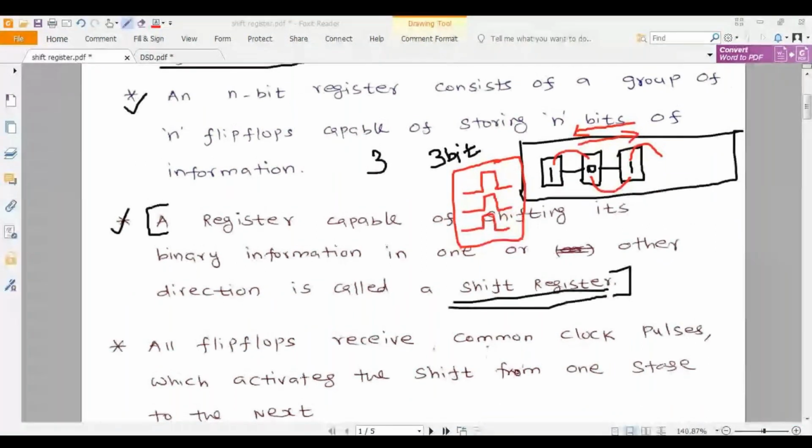Is it clear for you? Are you able to understand? Are you able to differentiate what is a register and what is a shift register? Reply through chat.